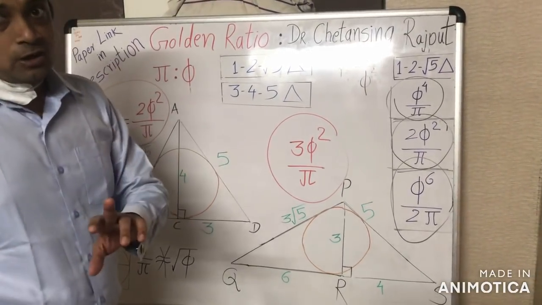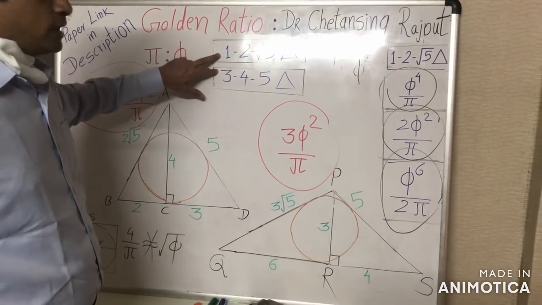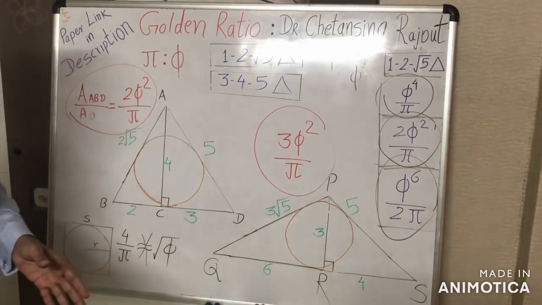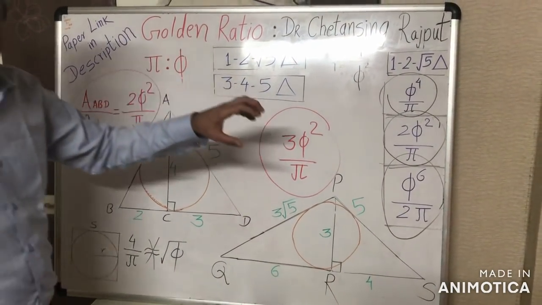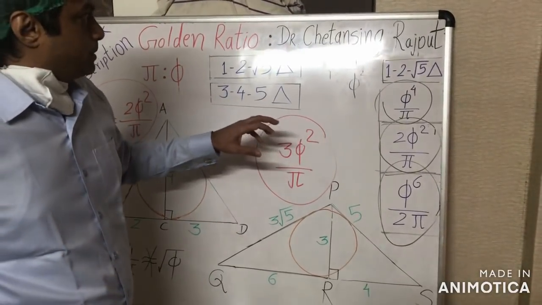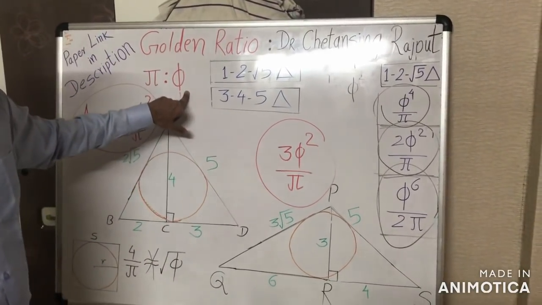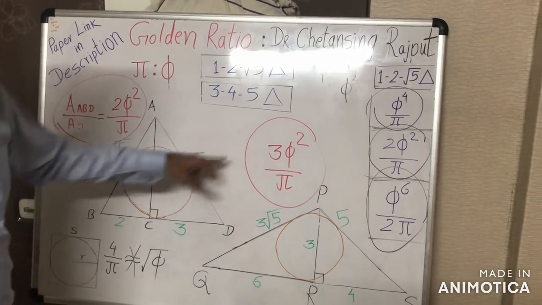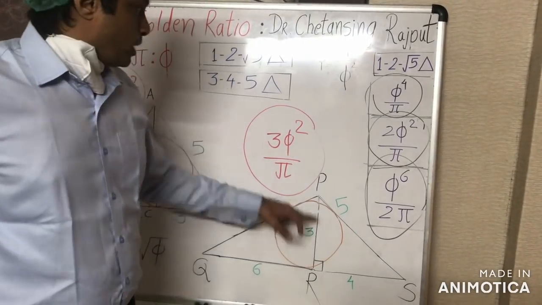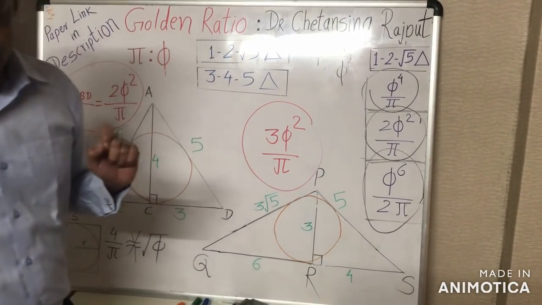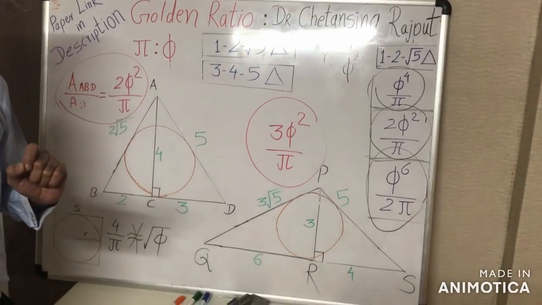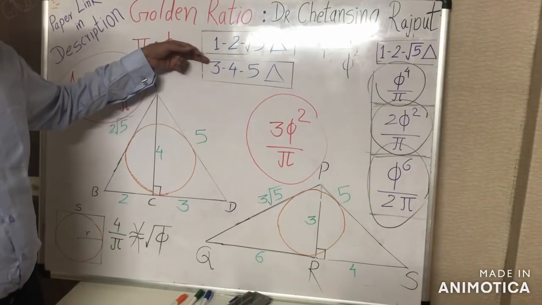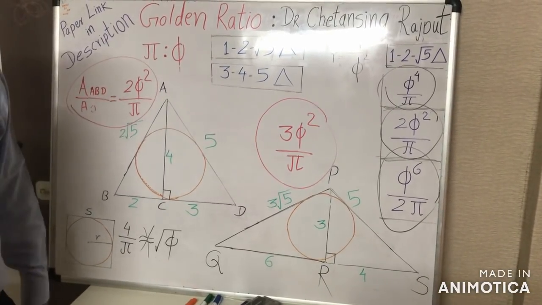As we have seen in the last part of our video, if these two triangles are connected along their common hypotenuse, their angles and their sides add up to reflect the precise value of the golden ratio. And if we connect these two triangles along their longer catheti or along their shorter catheti, they provide us a precise pi-phi correlation. This finally authenticates the classical geometric relationship between these two right triangles.